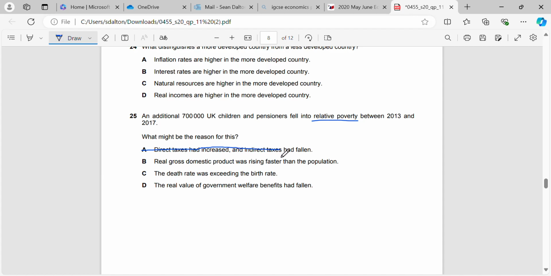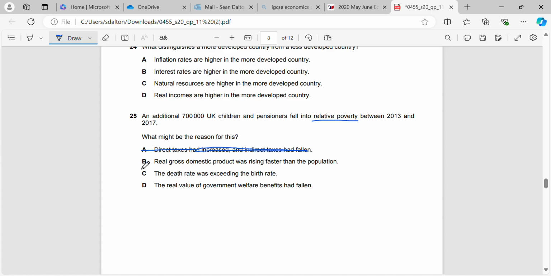That's not going to apply. Because direct taxes had increased, it depends on the type of taxation that's being used as well, right? So progressive taxes will redistribute income and take more people out of relative poverty. Regressive taxes will bring more people into relative poverty, but we're not given that information.